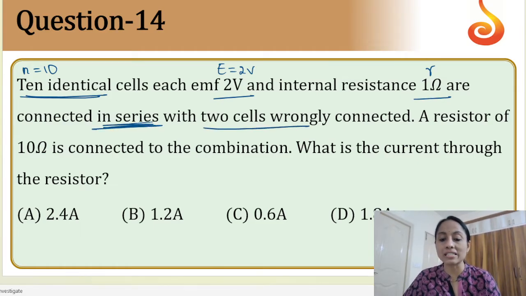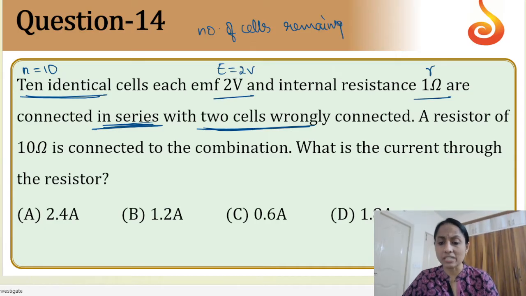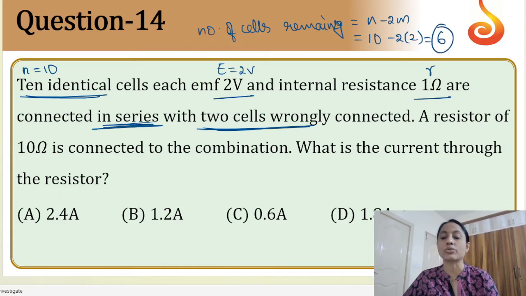Always remember that whenever cells are connected wrongly, the number of cells remaining, that means working, comes out to be n minus 2m. Here 2 cells are damaged, so 10 minus 2 into 2, that is 4. So total 6 cells are only working for us. This is the main concept.